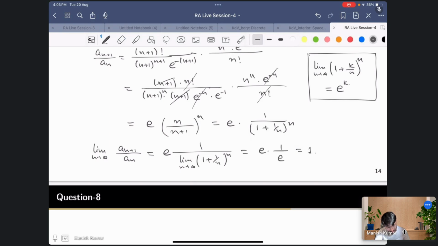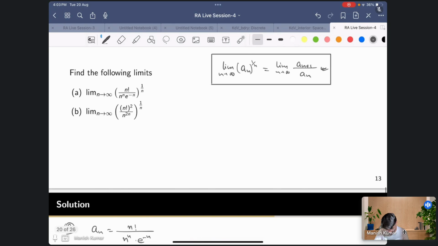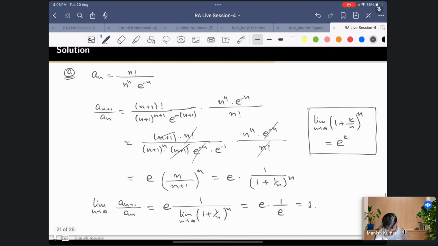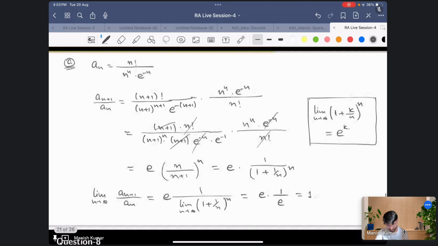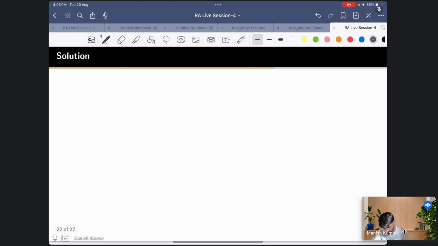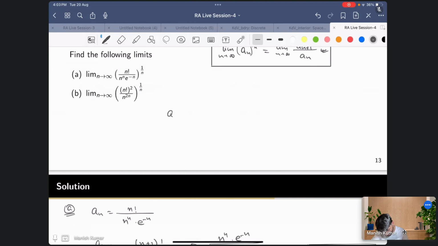Okay, so computing this looks a bit weird, but when we write it in the form a_(n+1) upon a_n, we get a simpler version, which was easier, right? This is how you can get the answer for the second one as well. So let's look at the second problem. So you have n factorial square, n raised to the power 2n.